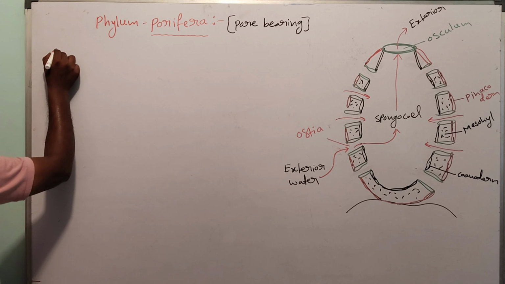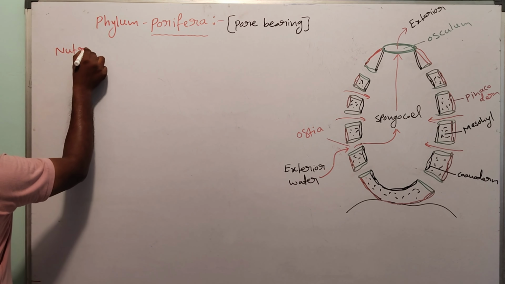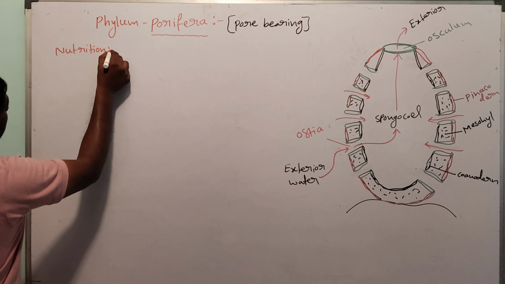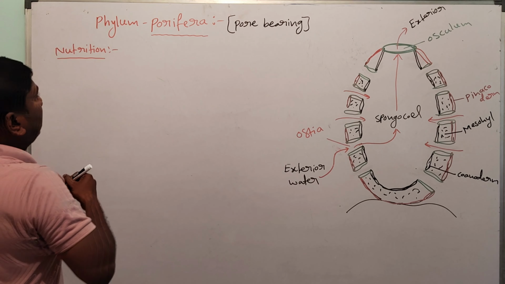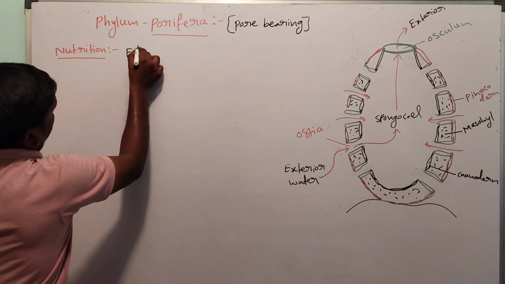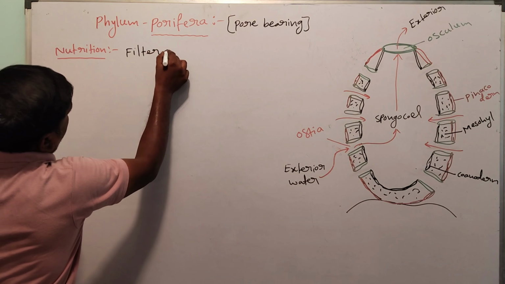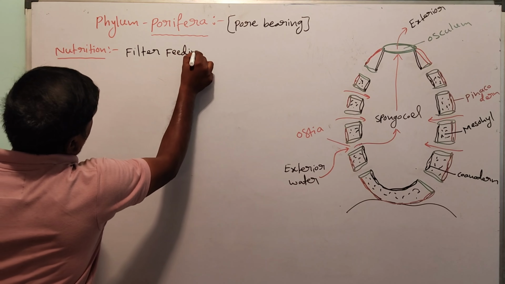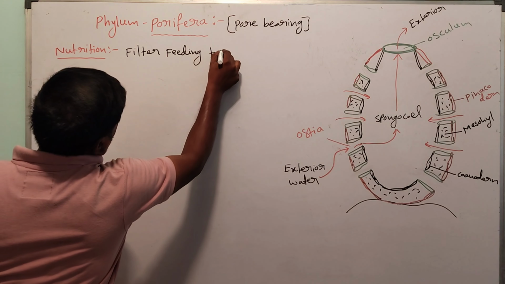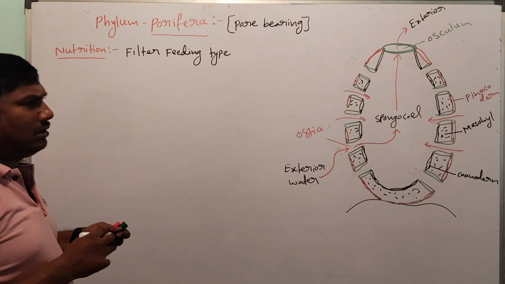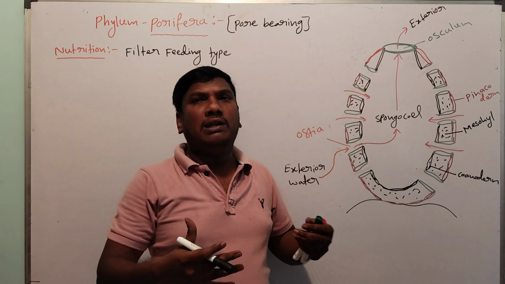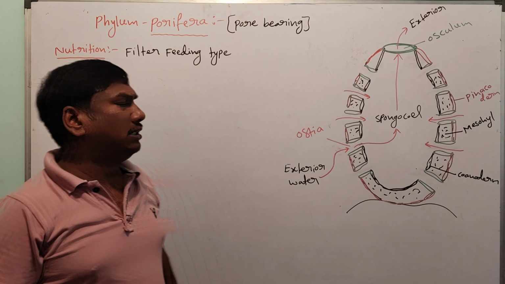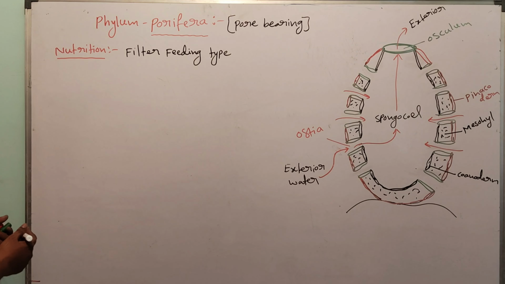Nutrition. So in this nutrition, filter feeding type. Filter feeding type means, in this water transport way and in this water movement, any food materials that are present are filtered and captured. That is the filter feeding type of nutrition.